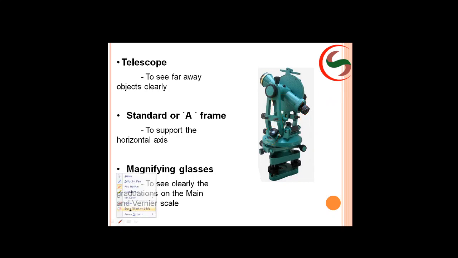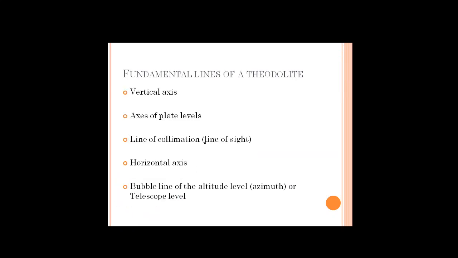Next, fundamental lines of a theodolite. You studied the fundamental lines of a theodolite, even in your leveling chapter, the fundamental lines of a dumpy level. Am I right? That is vertical axis, axis of plate levels, line of collimation, horizontal axis, and bubble line of the altitude level. These are the fundamental lines.